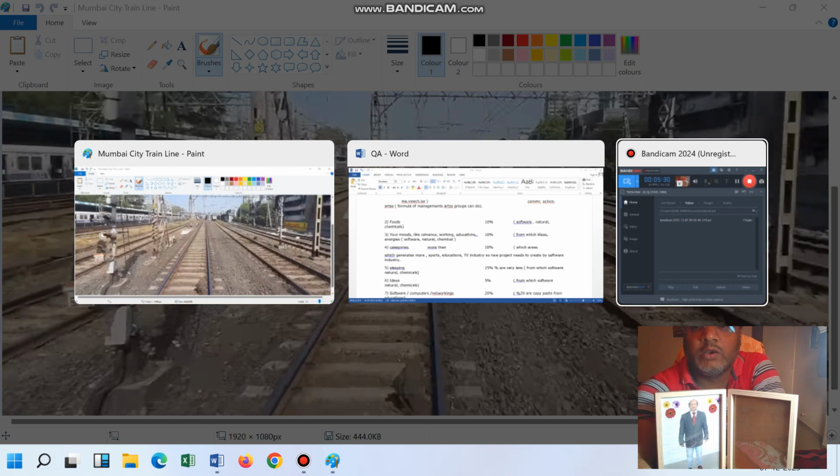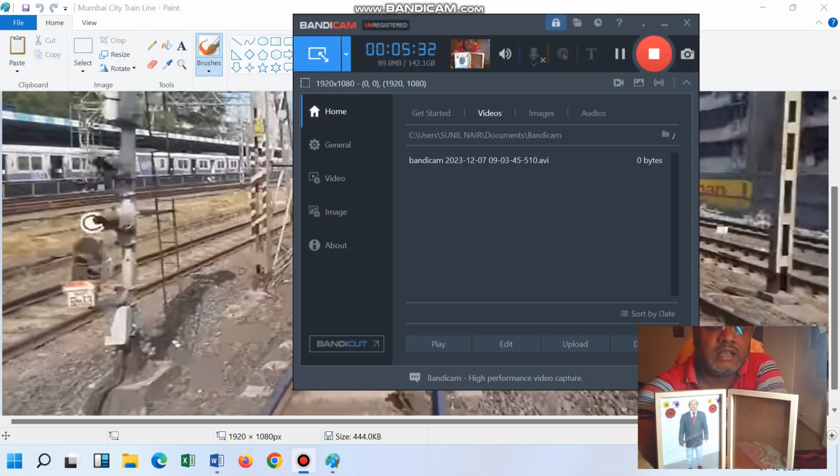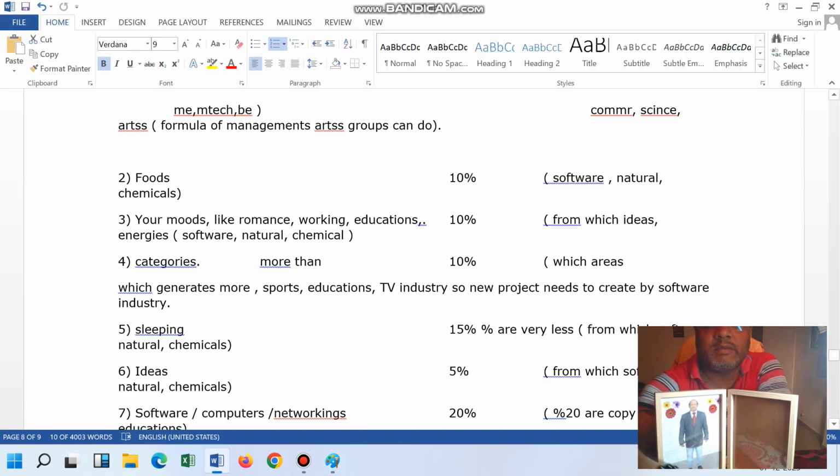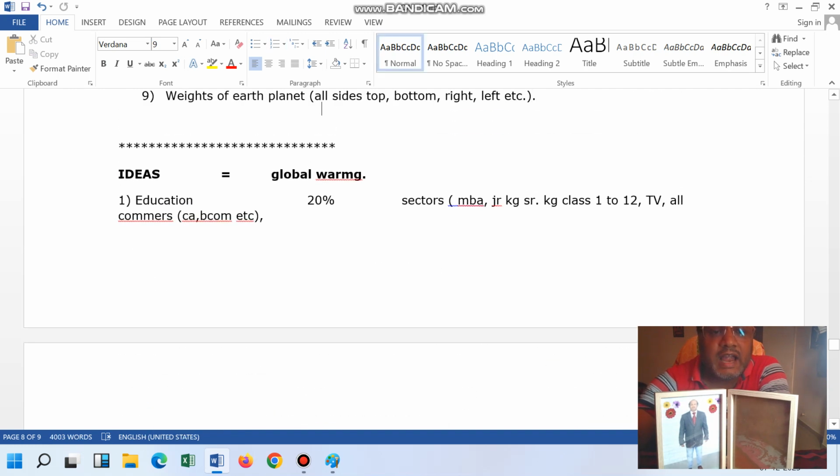It's a huge data. Then he told that yes, you are correct. So this is one thing. And one more topic: one person asked why you have written this like this, idea equal to global warming, idea is equal to global warming. How have you written this? Previously you have written that 20% of the data of global warming is coming from the education sector. So this is also one of the topics.